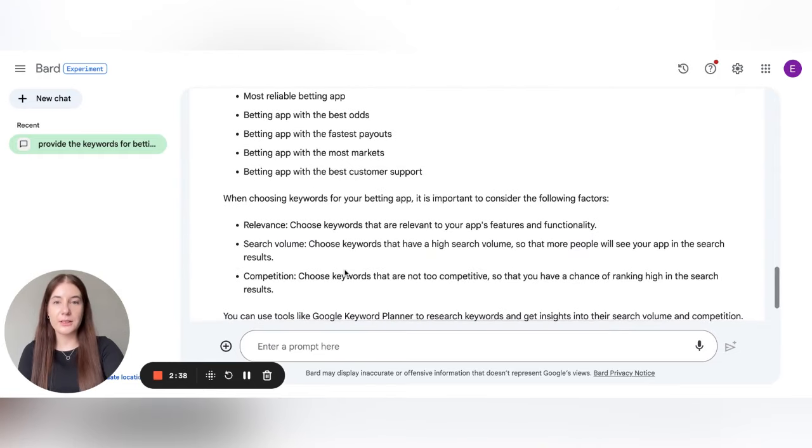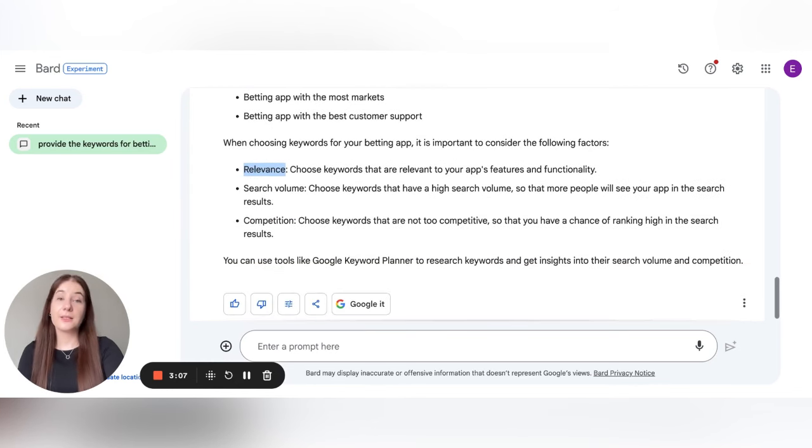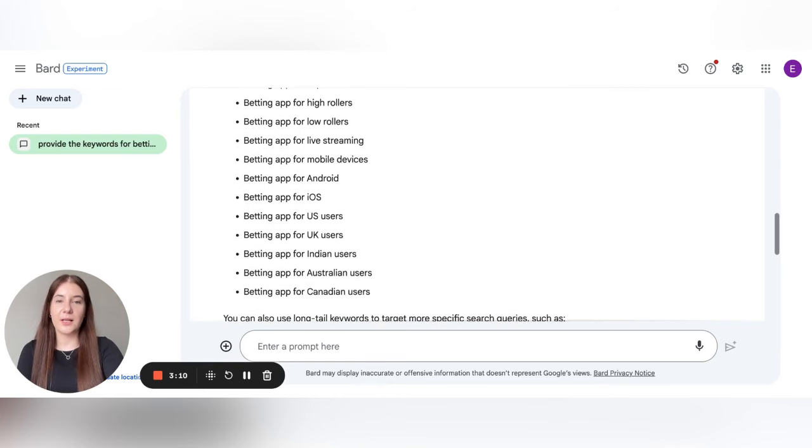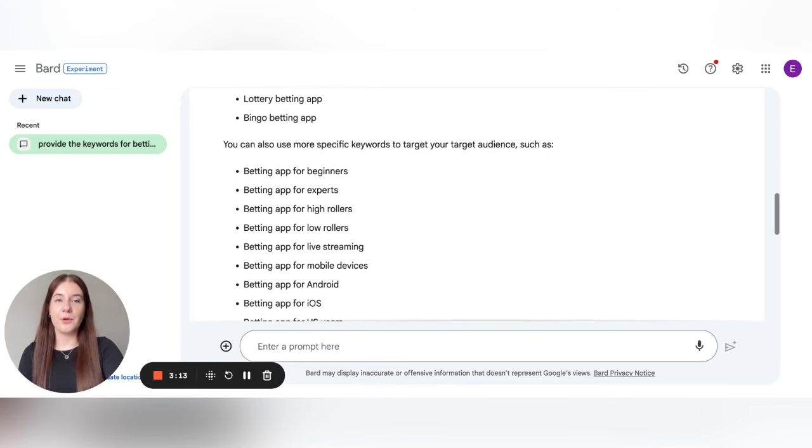At the same time, BARD also provides some recommendations about the relevant search volume and competition. These are not recommendations in numbers that a particular keyword has a particular search volume, but it is a kind of general recommendation which should be taken into account when you work with the keywords and with keyword promotion: all the keywords should be relevant, it is needed to choose the keywords with high and middle search volume, and it is needed to pay attention to the competition as well, because we remember that the keyword promotion for some competitive keywords is more difficult.